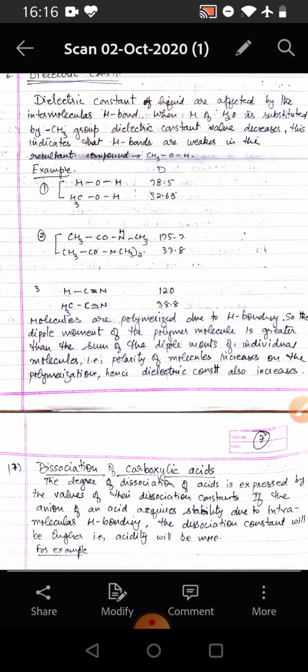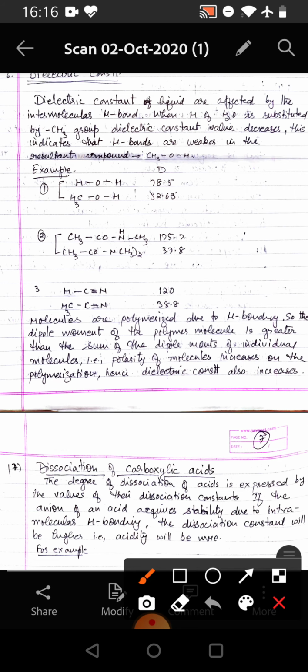For example, water has a dielectric constant value of 78.5, whereas methanol has 32.68. CH3CONHCH3 has 175.7, whereas CH3CON(CH3)2 has 37.8. Here one H is replaced by another methyl group. HCN has a dielectric constant value of 120, whereas CH3CN has a dielectric constant value of 38.8.